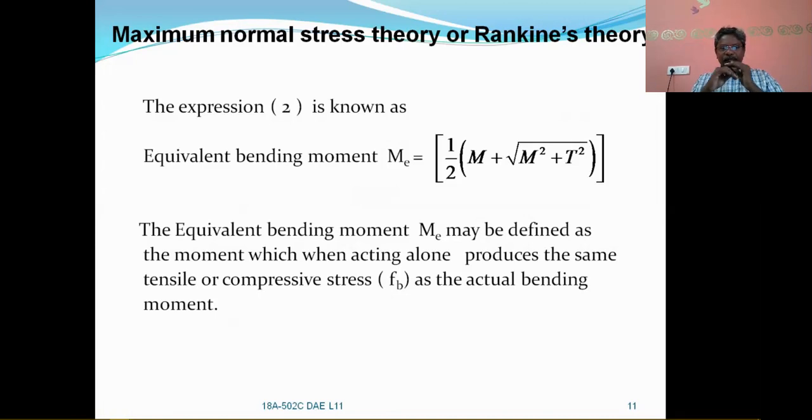That is the definition for the equivalent bending moment.